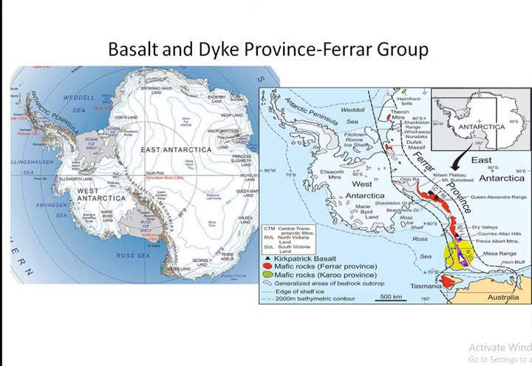Volcanic rocks in terms of basalt and dike are associated with Trans-Antarctic mountain orogeny that passes from Tasmania, that is part of Australia, through Antarctica to Africa.